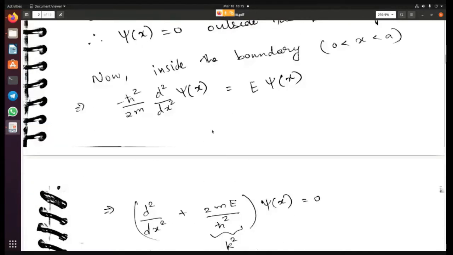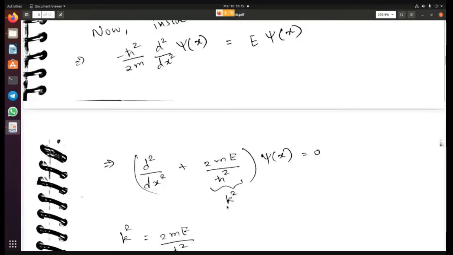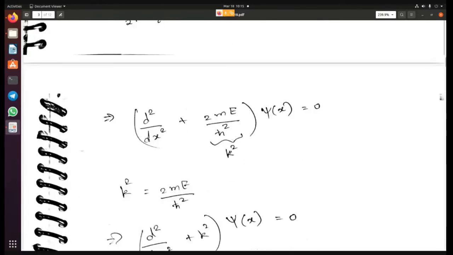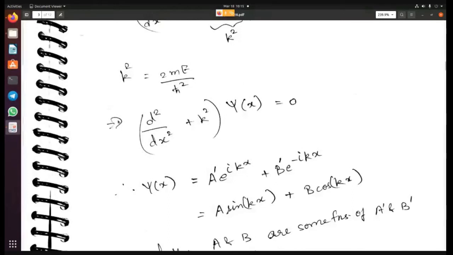I've just done some trivial algebra, bringing this to the other side and all of the usual stuff, and I've specified this term to be k square. So k square is 2mE by h cross square. If you now solve for this, psi of x is going to be A dash e power ikx plus B dash e power minus ikx.